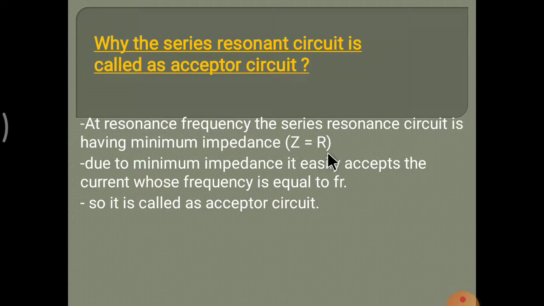So at resonance frequency the series resonance circuit has minimum impedance. Due to minimum impedance it easily accepts the current whose frequency is equal to FR, and at that minimum impedance the current is easily accepted by the circuit at resonant frequency. So it is called an acceptor circuit.